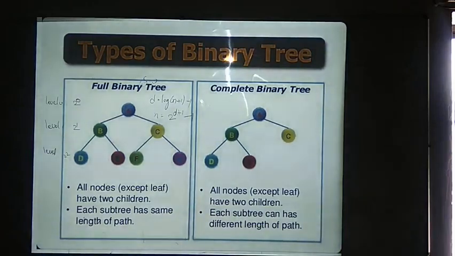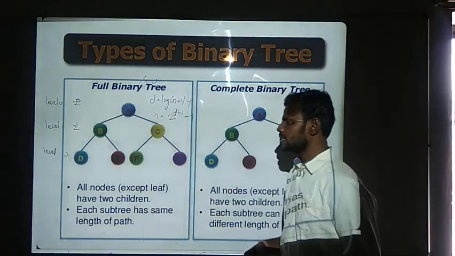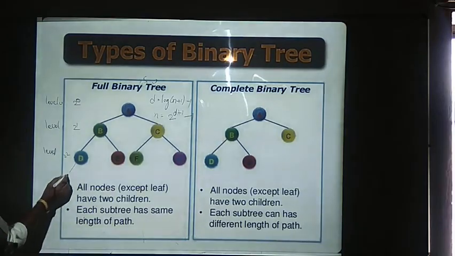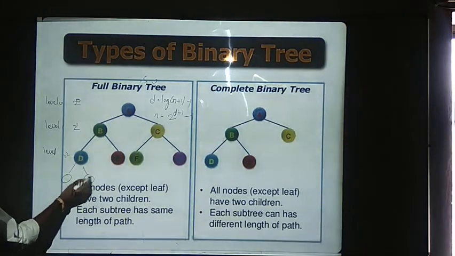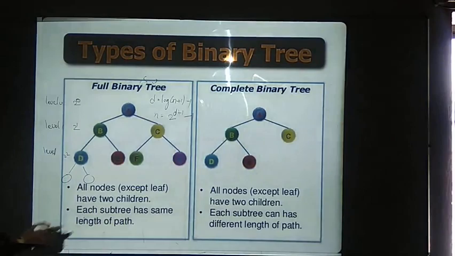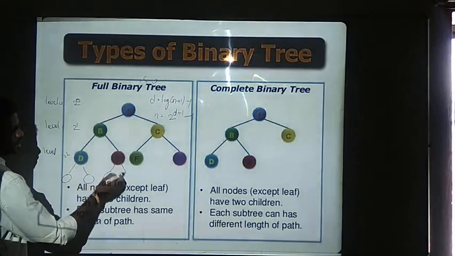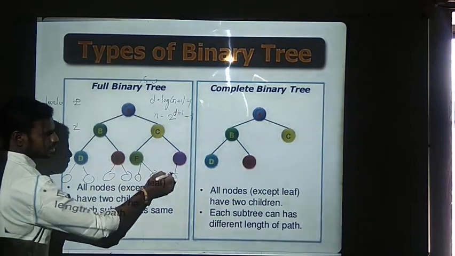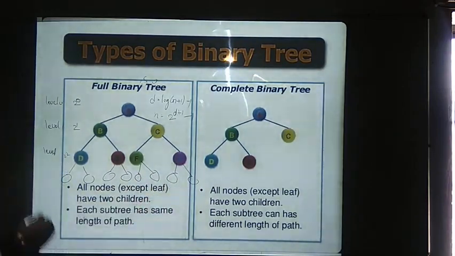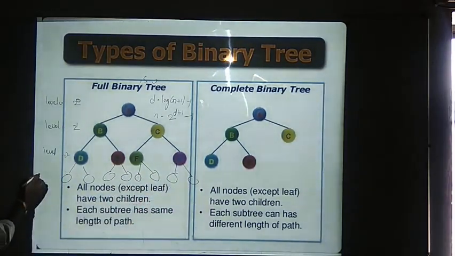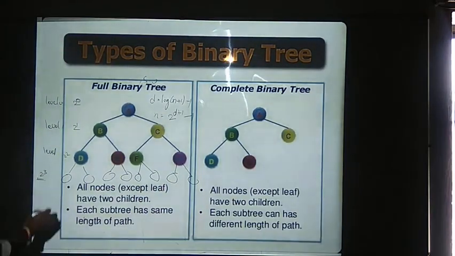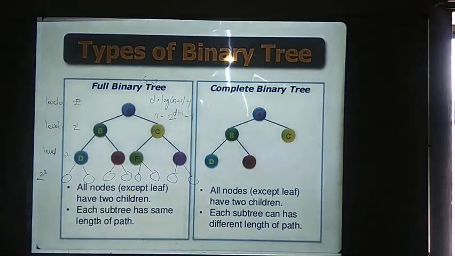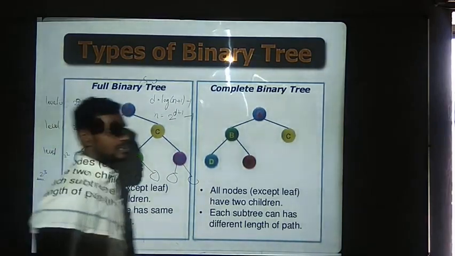This is how we will be following the rules in a full binary tree. When you want to have the children for D, you need to give 2 children for this, again 2 children for E, again 2 children for F, again 2 children for G. In this way, at level 3, we will be having 2 to the power of 3 nodes: 1, 2, 3, 4, 5, 6, 7, 8. 8 nodes will be there in your full binary tree.